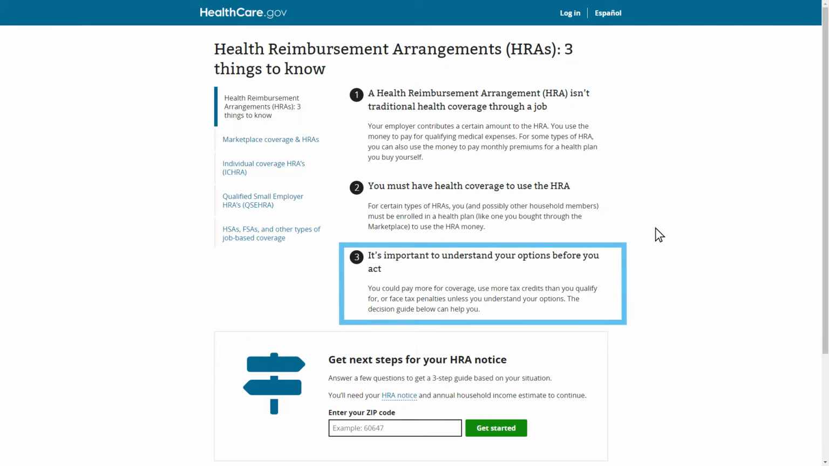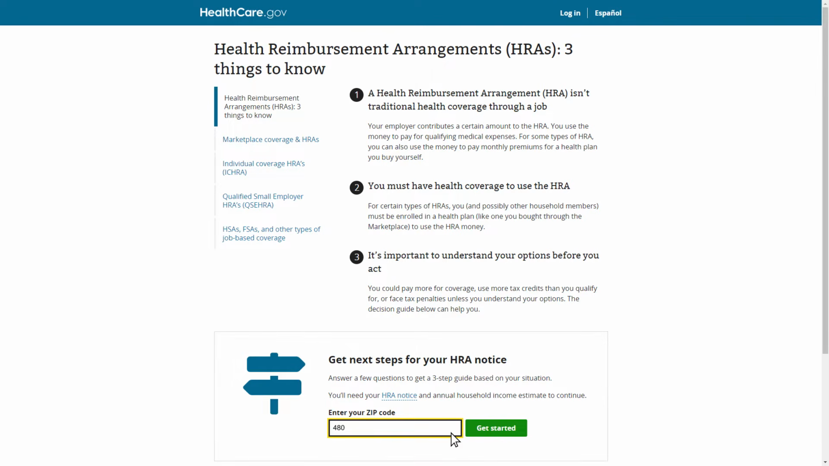Since Tom has never been offered an individual coverage HRA before, he doesn't understand what it is, so he decides to use the 3-step guide to learn more. Under the Get Next Steps for Your HRA notice, Tom sees that he will need to provide information regarding his HRA offer from the notice he received from his employer. Tom makes sure he has his HRA notice available before using the tool. He gets started by entering his zip code, 48001, and selecting Get Started.